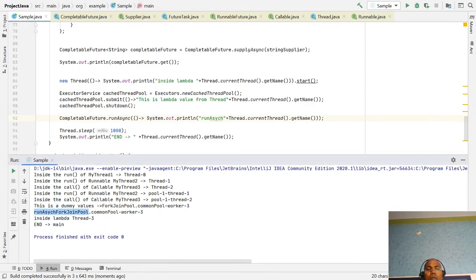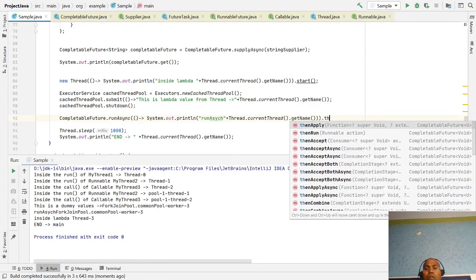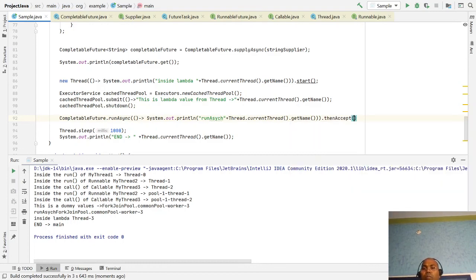Run async, it's a lambda. Through lambda expressions you can get the thread value. I'll skip accept.